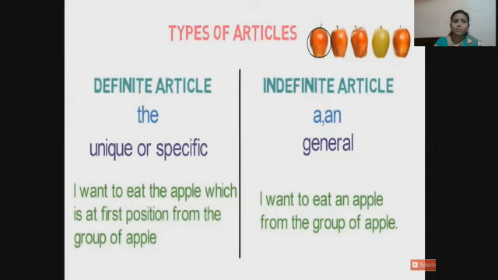I want to eat the apple which is at first position from the group of apples. I want to eat an apple from the group of apples, any apple I want, we write an. Specific apple, we use the.